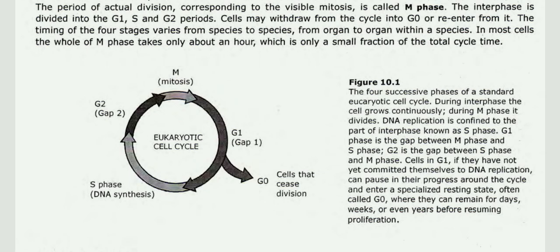Here we could see a picture of the eukaryotic cell cycle, represented as a circle. G1 phase is there, gap 1, and cells that cease division enter G0. Then S phase, where DNA synthesis happens. Then G2, gap 2 phase, then mitosis. So mitosis, G1, S, G2, mitosis, G1, S, G2. That's how this cycle just goes on and on.